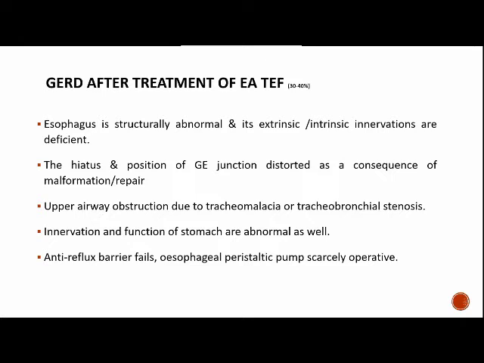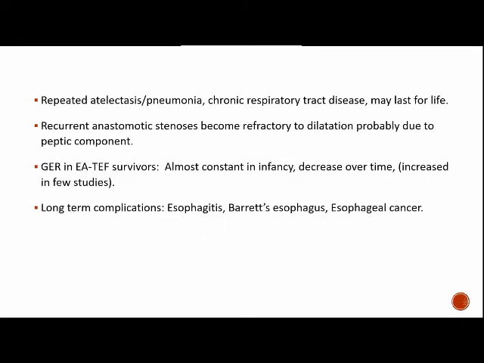The innervation and function of the stomach are also abnormal. The anti-reflex barrier fails. The esophageal peristaltic pump is scarcely operative. Here, repeated atelectasis, pneumonia, and chronic respiratory tract diseases may last for life. Recurrent anastomotic stenosis becomes refractory to dilatation, mostly due to the peptic component. The GER in TEF survivors is almost constant in infancy and decreases over time.